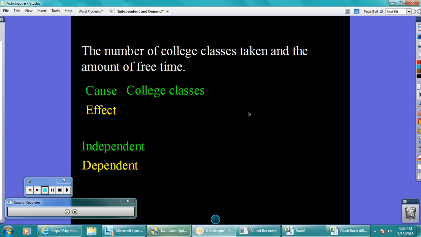The cause would be how many college classes you take, right? So if you take 5 college classes, you really don't have a lot of free time. If you take 1 college class, you have more free time. So the effect of taking more or fewer college classes affects your free time, right? So the independent variable would be the college classes, and the dependent would be the free time. Your free time depends on how many college classes you take.